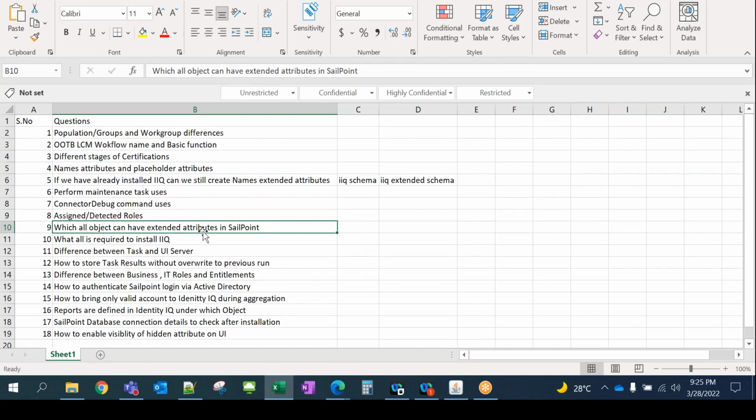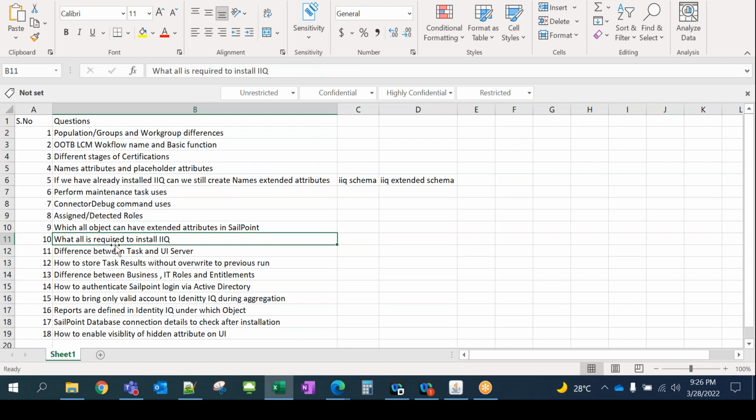It's not only identity, because people understand at a high level that only the identity object can have extended attributes. But roles, applications, and entitlements can have them too. Even a certification item can have extended attributes.